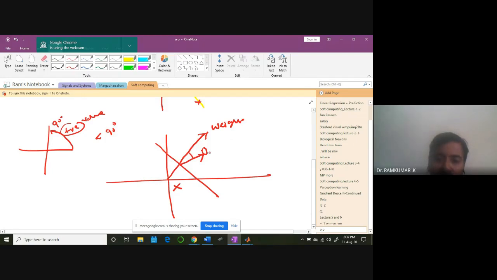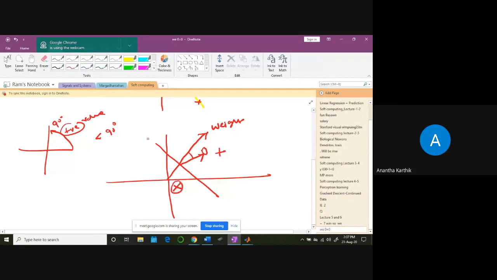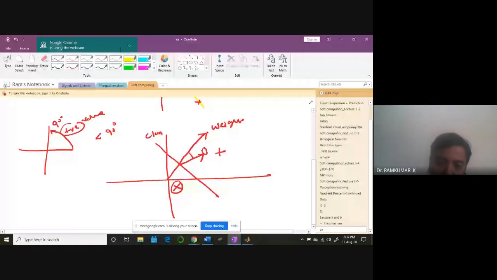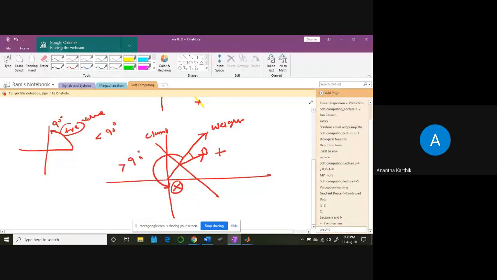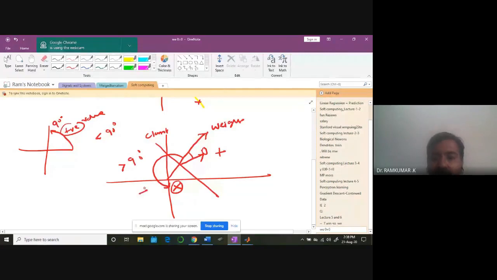But what about this point? This is on the other side of the classifying line. If you look at this weight vector and the corresponding angle with this point, it will definitely be greater than 90 degrees. That is why these values are all negative and these values are positive. Are you getting the point?